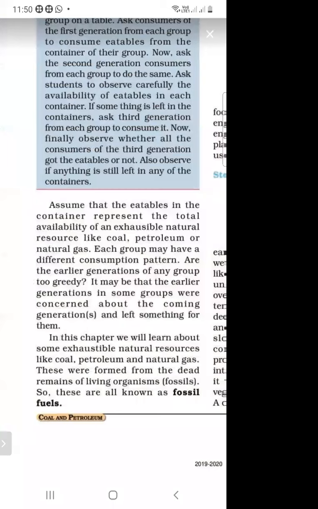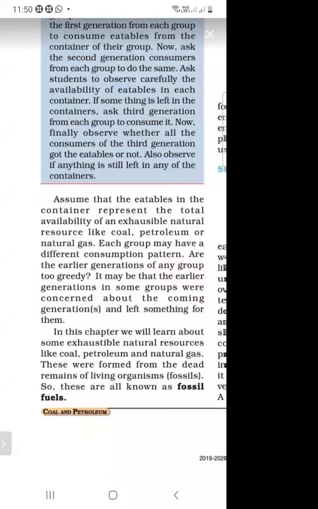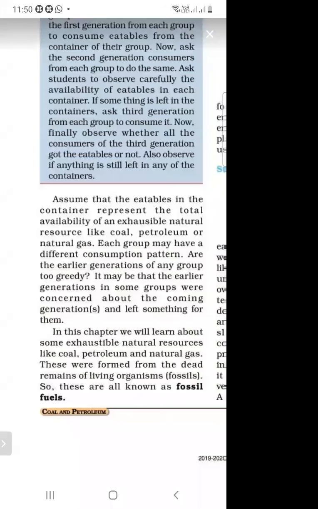And each group has a different consumption pattern. Are the earlier generation of any group too greedy? It may be that the earlier generation in some group were concerned about the coming generation and left something for them. In this chapter, we will learn about some exhaustible natural resources like coal, petroleum, and natural gas.